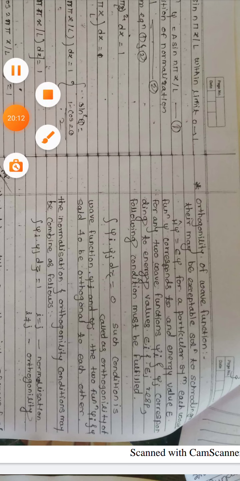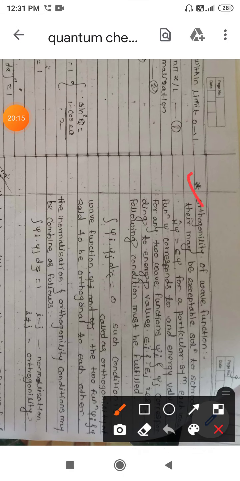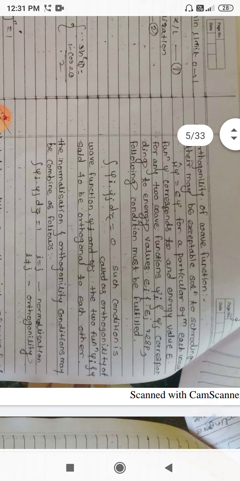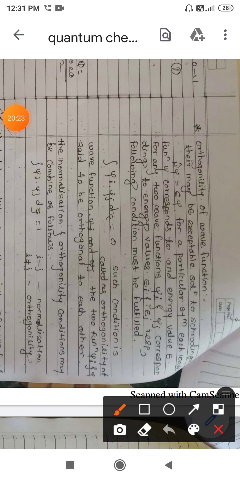Normalization done. The next point is the orthogonality of the given function. For normality, we have seen that the condition is that the integration of psi square dx should be equal to 1.